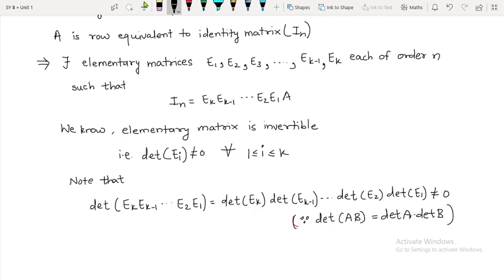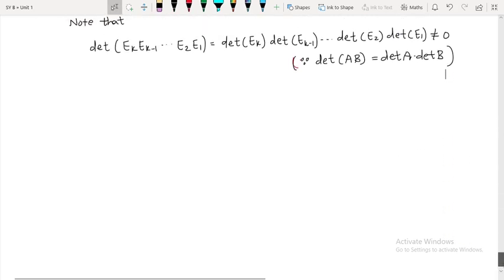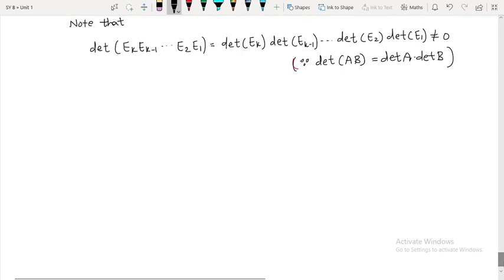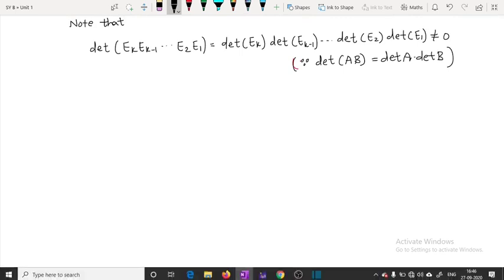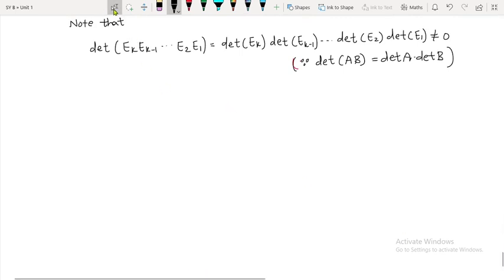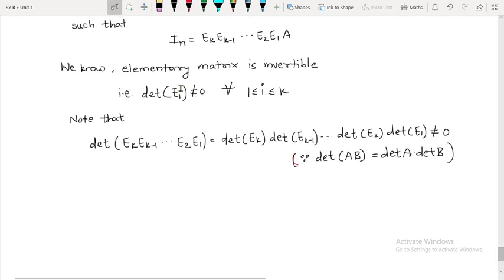So now since the determinant of this matrix is non-zero, therefore what can I say? Since the determinant of each Ei is non-zero, here we said that the determinant of Ei is non-zero for all i, let us call this 1. So this is by using 1 also.